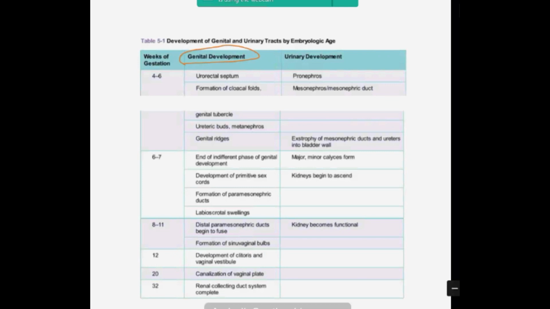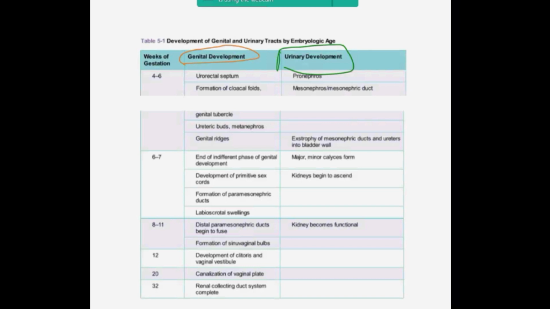So in this table, there are a lot of facts. I don't want you to know all the facts. I just want you to understand that genital development and urinary tract development occur in very close proximity. So we'll discuss urinary tract development first. Why?